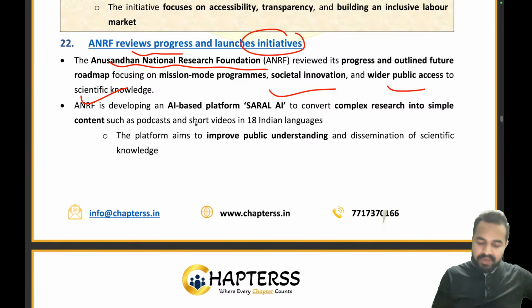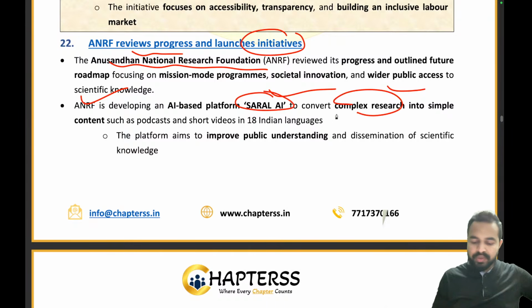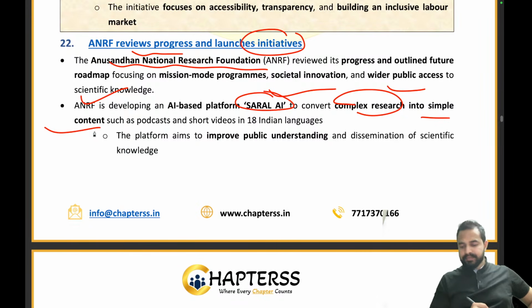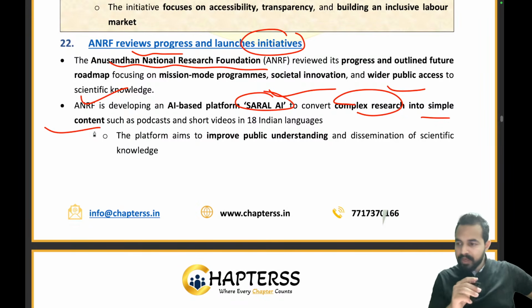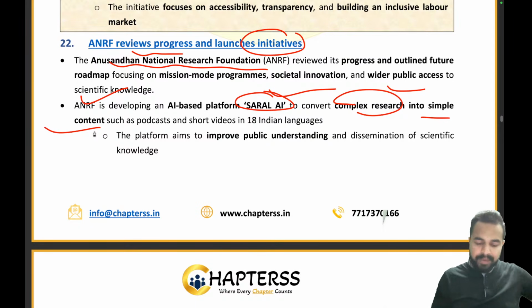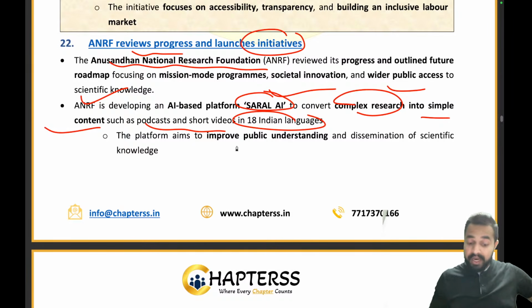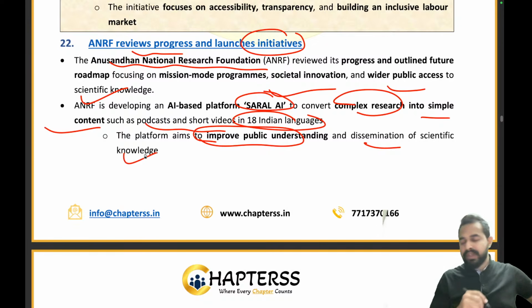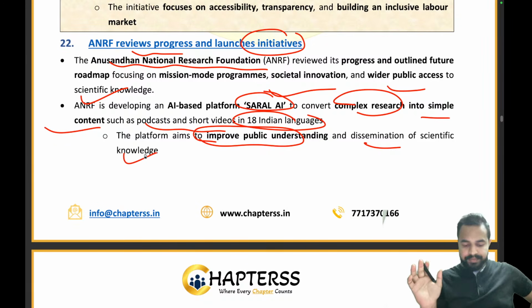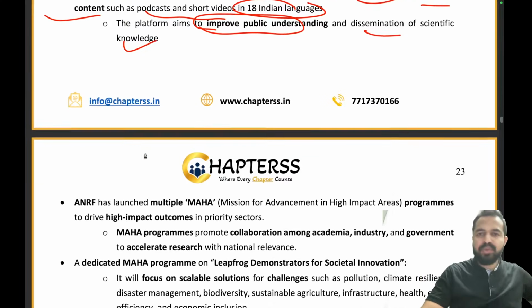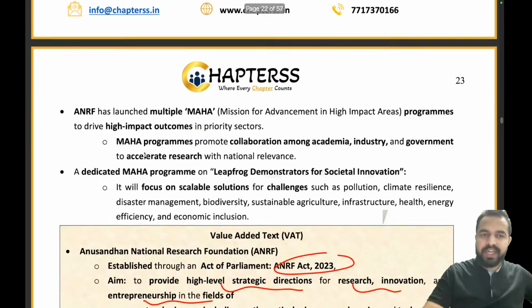ANRF is developing an AI based platform, Saral AI, to convert complex research into simple content, for example podcasts and short videos in 18 Indian languages. This aims to improve public understanding and dissemination of scientific knowledge. Understood?